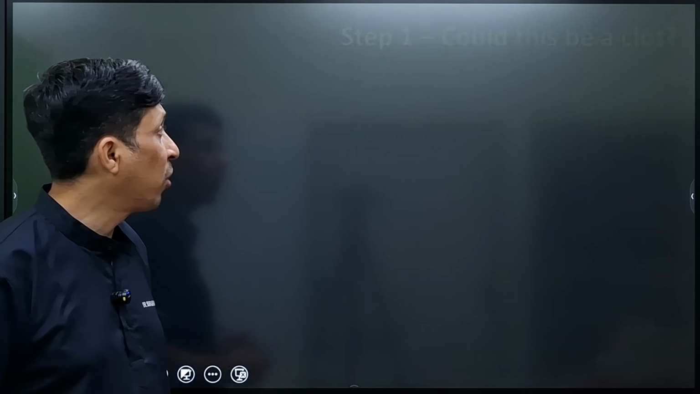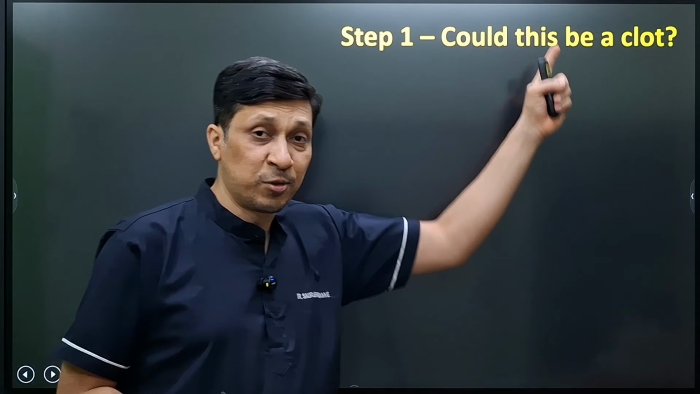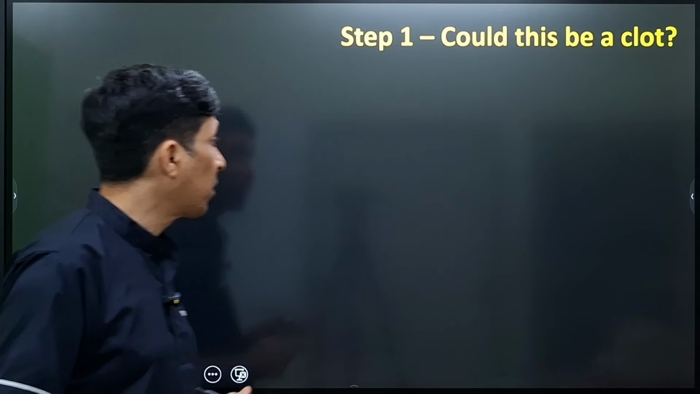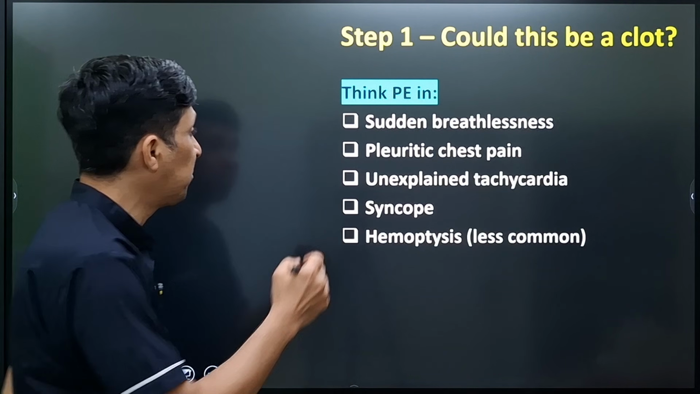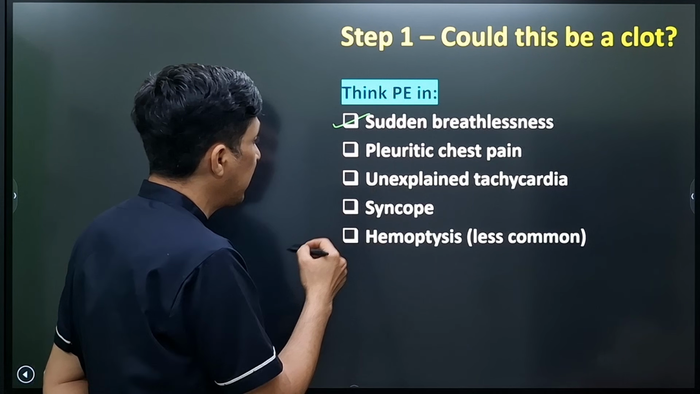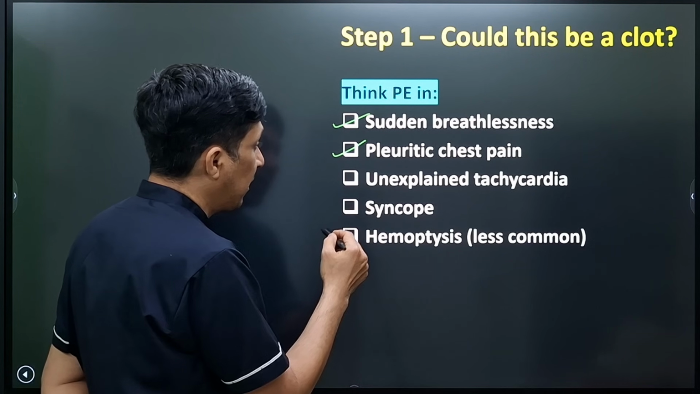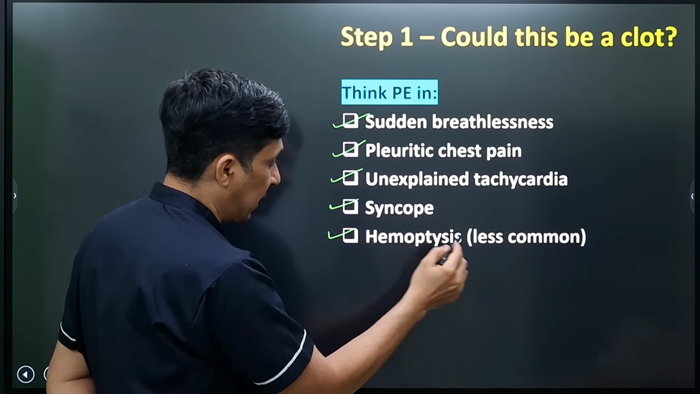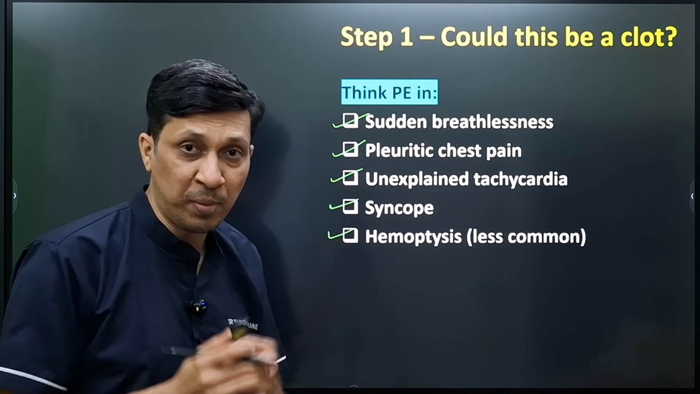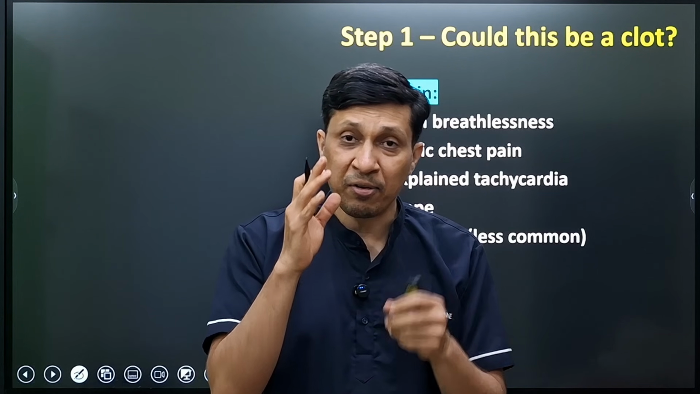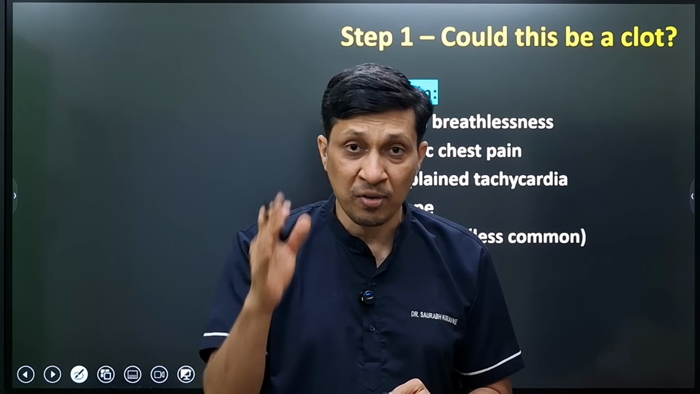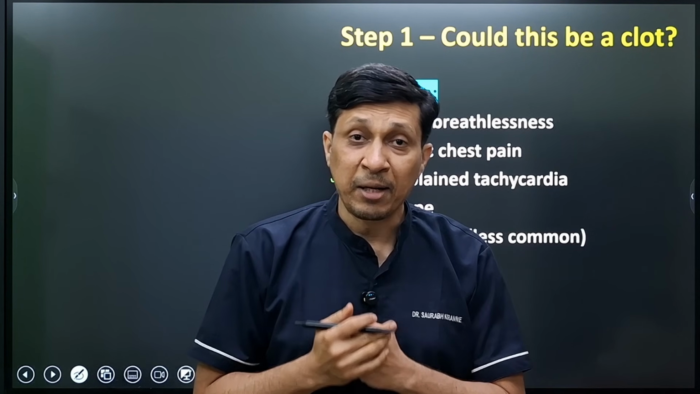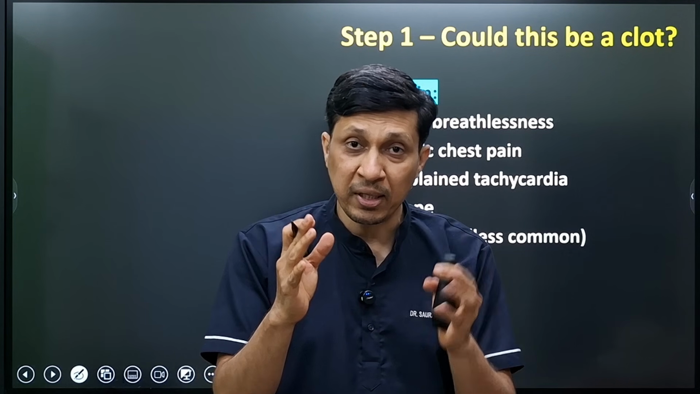Whenever such a patient comes to your hospital, your first step is you have to think, could this be a clot? So think about pulmonary embolism if there is sudden breathlessness, pleuritic chest pain, unexplained tachycardia, syncope, and hemoptysis. And hemoptysis is less common.